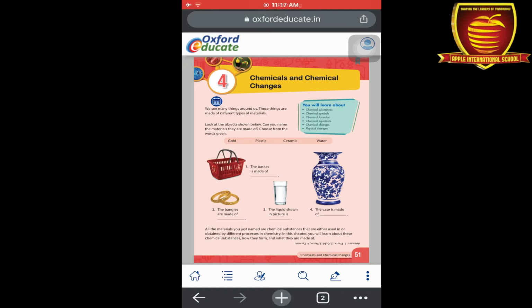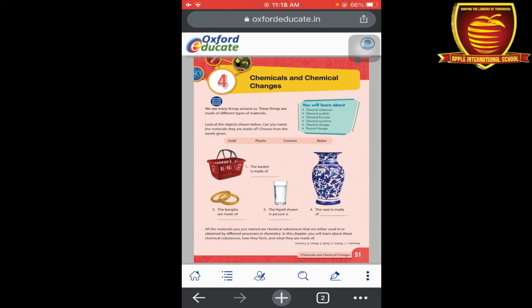Hello everyone. Today we are going to start chapter number 4 of Science class 7th, that is Chemicals and Chemical Changes. Before starting this chapter, do you observe any changes in our day-to-day life? Yes, we observe many changes. Some changes are fast, some are slow, some are desirable, some are undesirable. Some are chemical changes and some are physical changes.